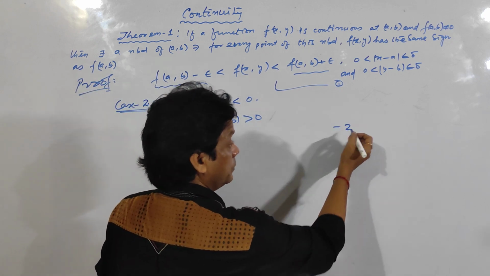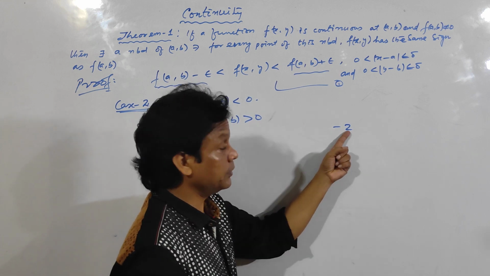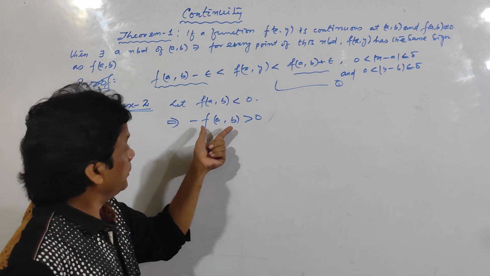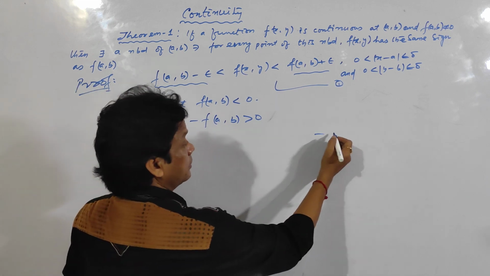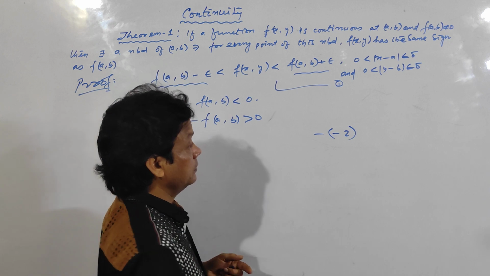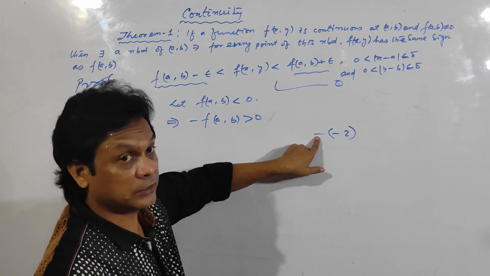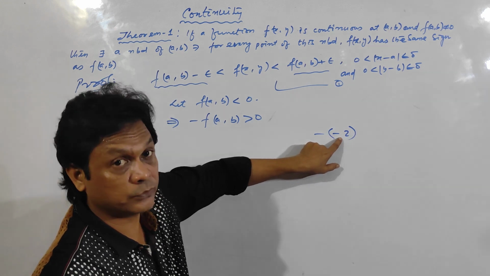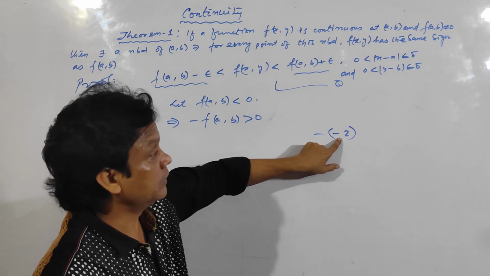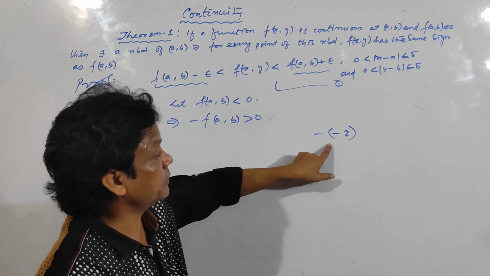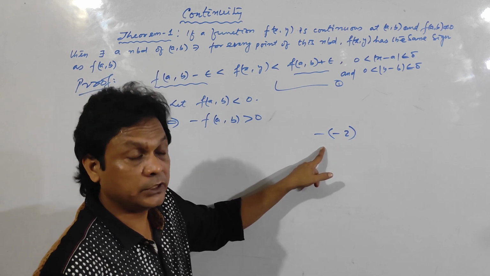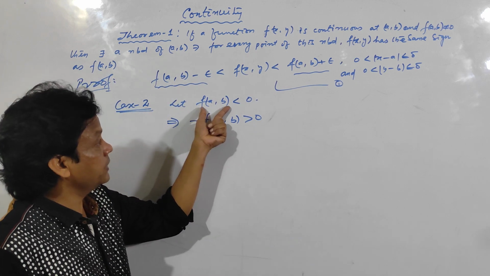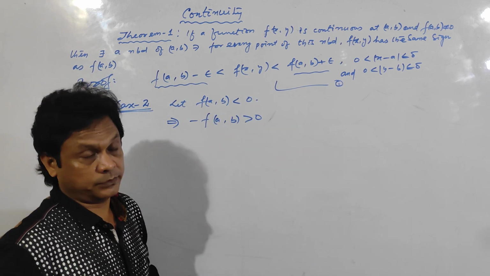That means minus 2 is negative, while 2 itself is positive. Clear? Similarly, here f(a,b), or minus 2 if I take it like this, seeing this negative sign you cannot say that the whole quantity is positive or negative. You should see this quantity. What is this quantity? Whether it is positive or negative. It is negative, so minus 1 will make it positive, so the whole quantity will become positive. Clear? You should keep it in your mind. Here f(a,b) is negative, so minus f(a,b) is positive.